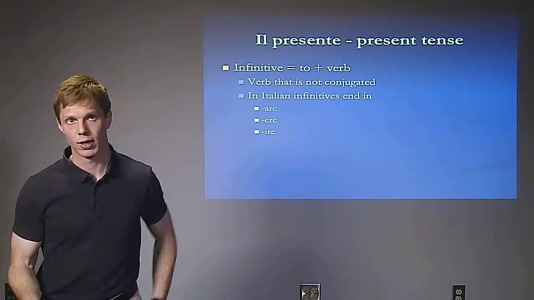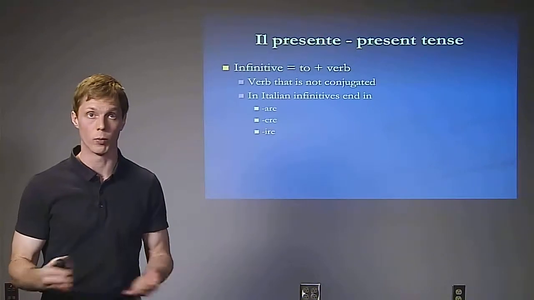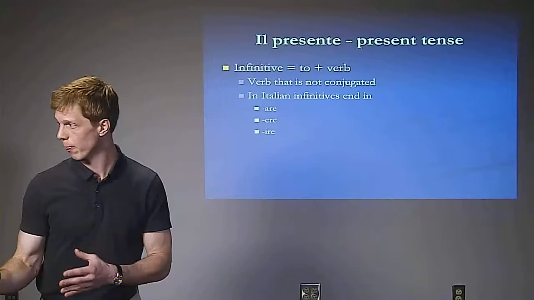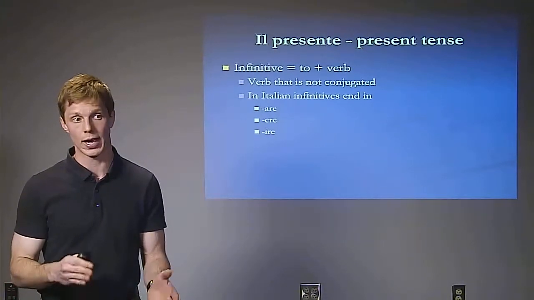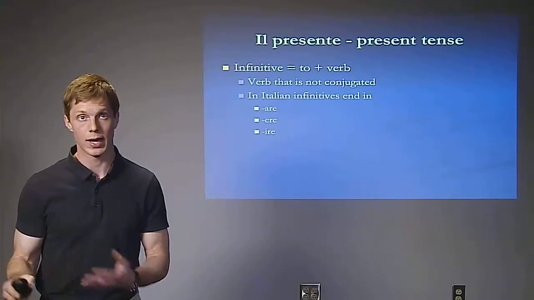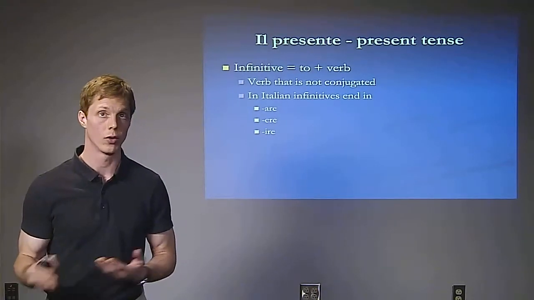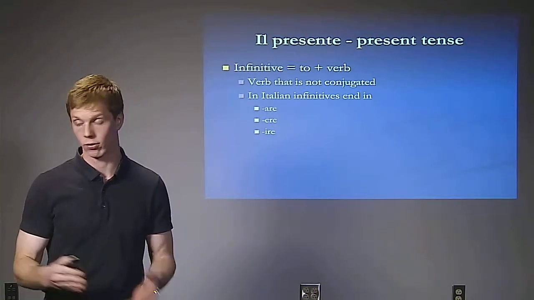The present tense. In Italian, there are three verb endings for present tense verbs: A-R-E, or are; E-R-E, or ere; I-R-E, or ire. And the infinitive form of the verb is simply the to form: to eat, to go, to learn, etc.